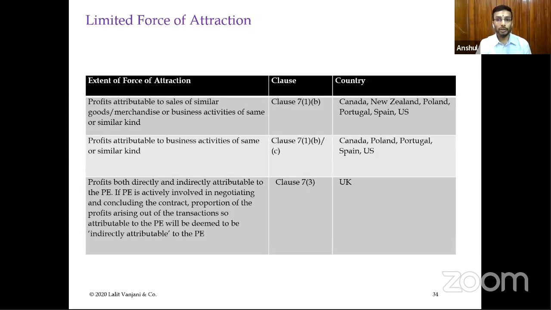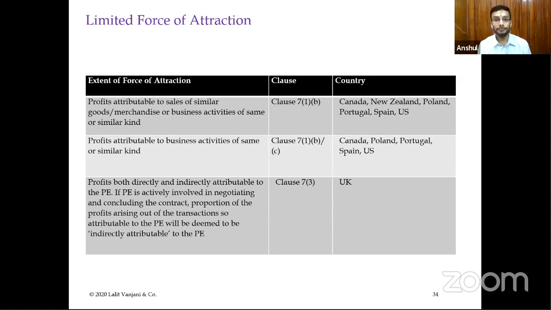Now coming on to some examples, you would see that clause 7.1(b) is generally there for similar kind of goods or merchandise to be sold. This is there in Canada, New Zealand, Poland, Portugal, Spain, US. These countries have the treaties with India. You will find clause 1(b). In Canada, clause 1(b) itself encompasses similar business activities also. But in other treaties such as Poland, Portugal, Spain, and US, there is another clause C. So there is a separate clause for similar business activities. So you can see what is there in each of the treaties and decide upon whether there is a force of attraction or not.